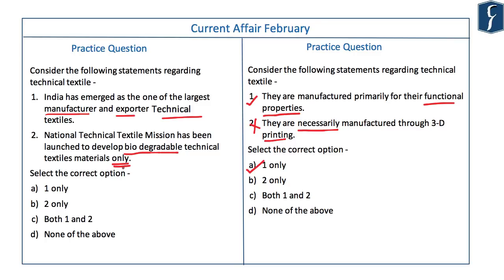Common sense says that because A, it will be a little difficult to develop biodegradable ones, and B, we can also look for areas where recycling can be done, and in that case, biodegradable necessarily will not be required. So this statement, by virtue of having "only", has a high chance that it is incorrect. In this case, this is definitely incorrect. Statement 1 is also incorrect because India has emerged as one of the largest manufacturers and exporters of conventional textile. But in case of technical textile, India is lagging behind. Both the statements are incorrect.